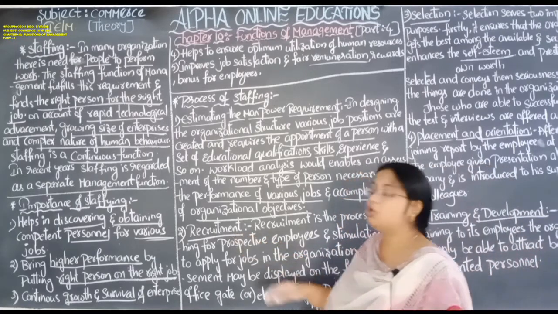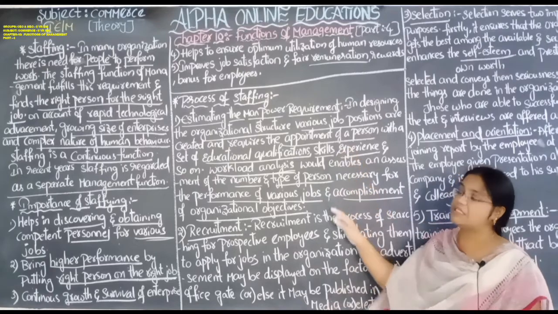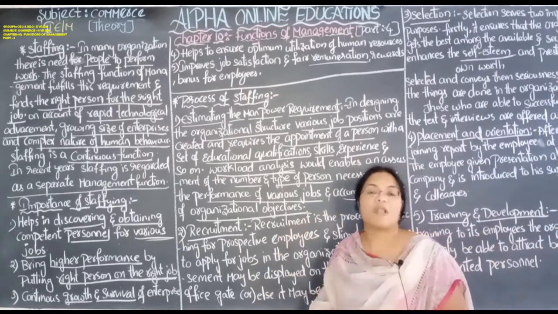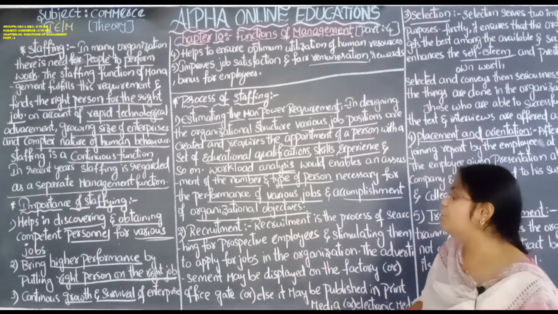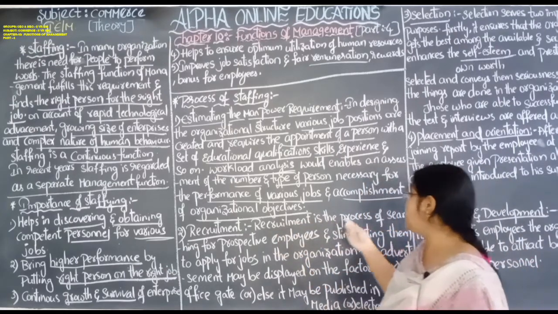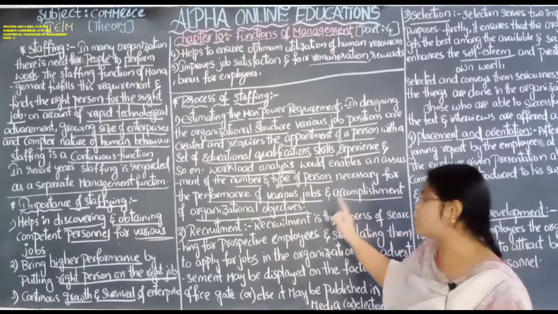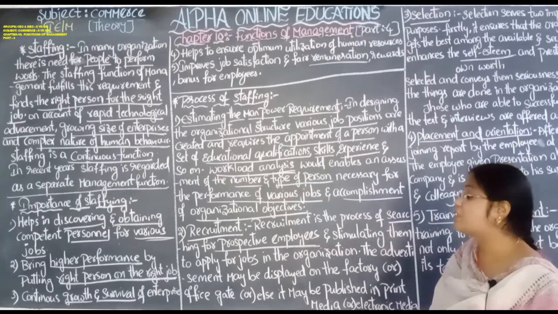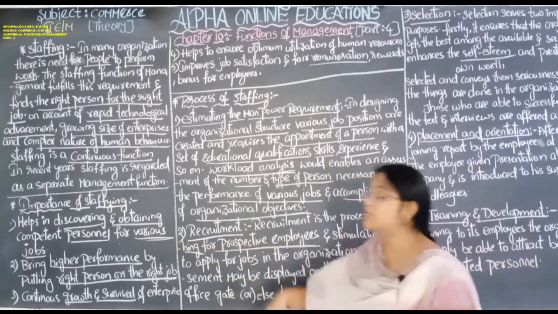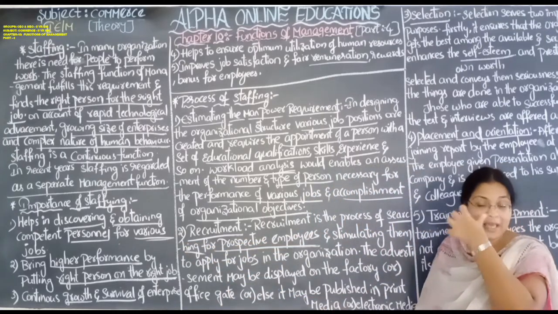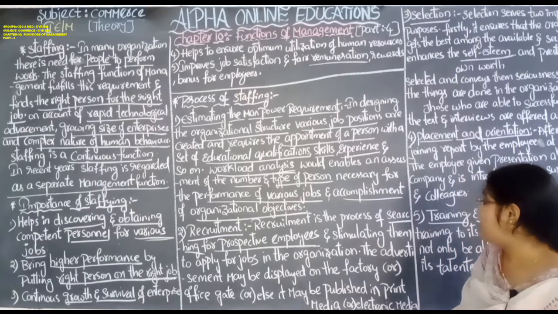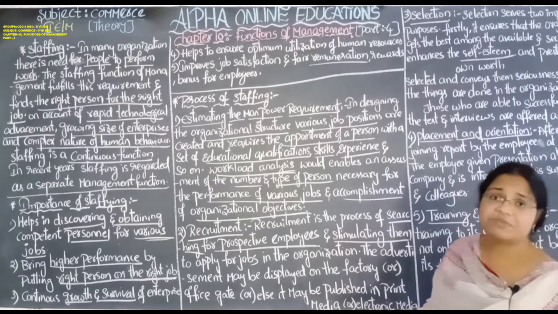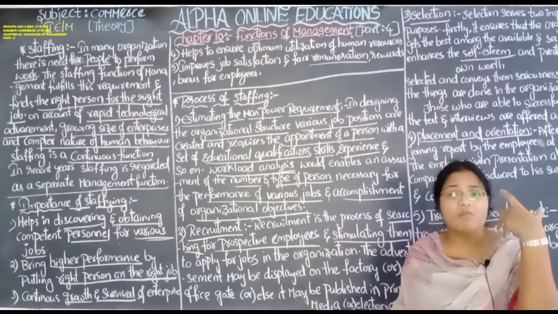Next one is recruitment. First we estimate how many employees we require and what category of employees we require. Next, we move to the recruitment stage. Recruitment is a process of searching for prospective employees. Prospective employee means the correct employee for that job. It involves searching and stimulating them to apply for the job. Stimulating means motivating.